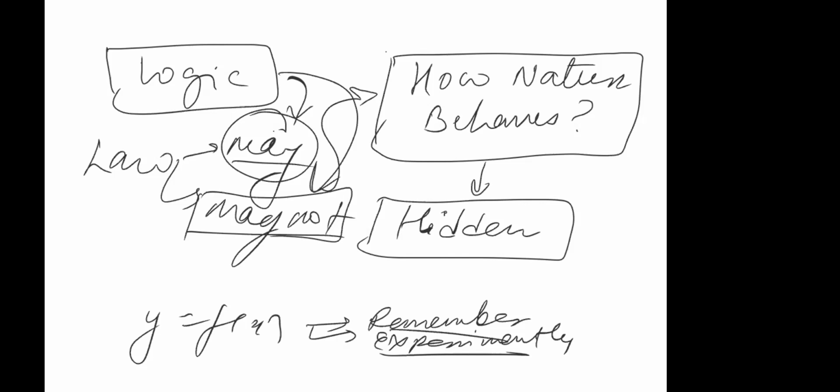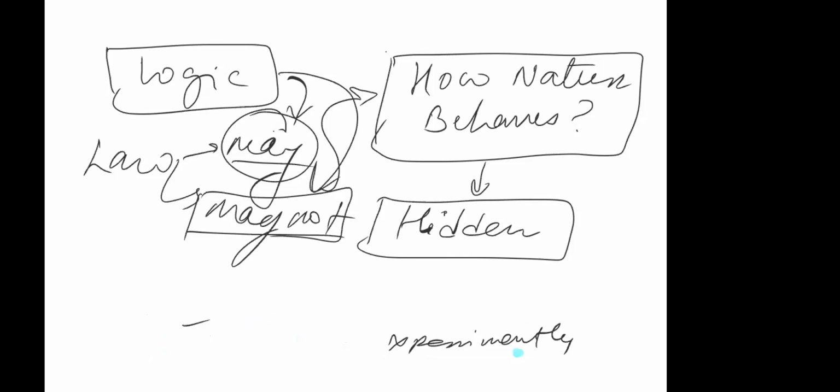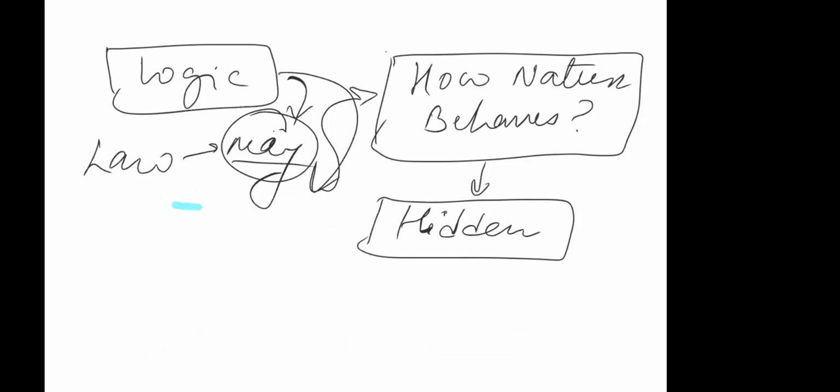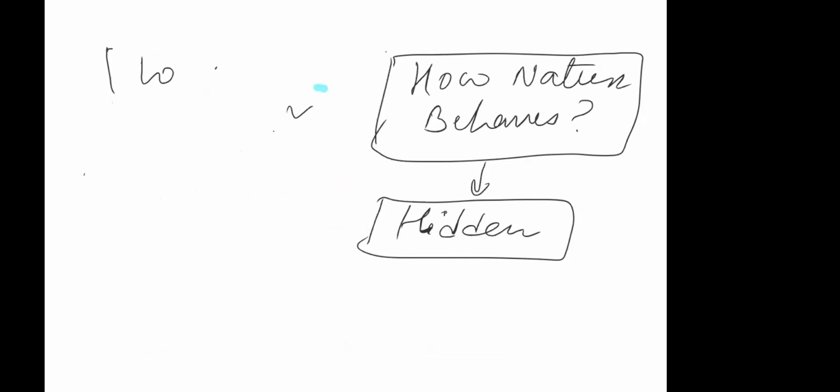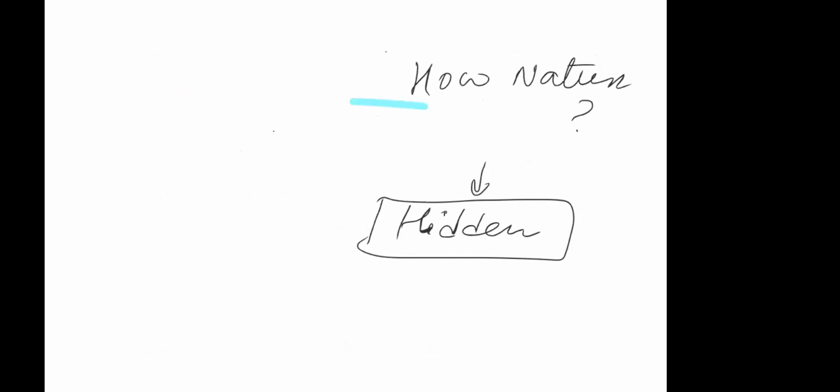At the time of Copernicus, have you studied this name? Copernicus? Kepler? Have you heard this name? Yes. What did he do? See, I'll tell you the brilliance.